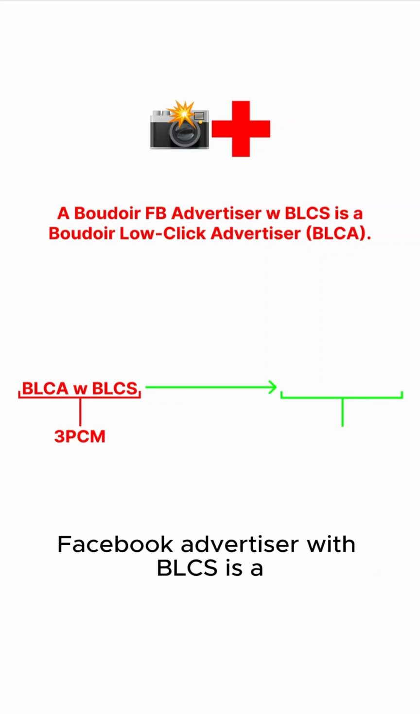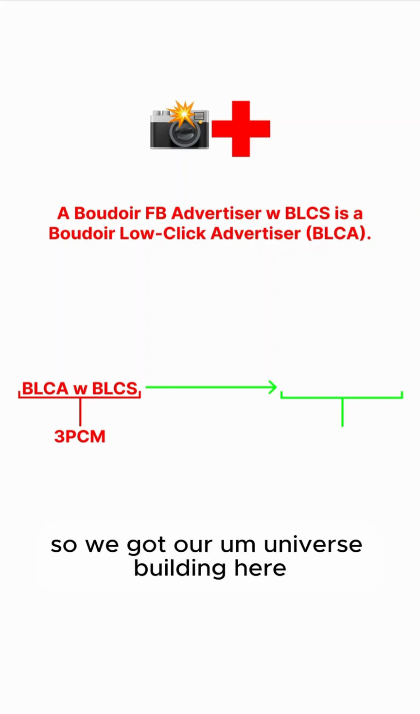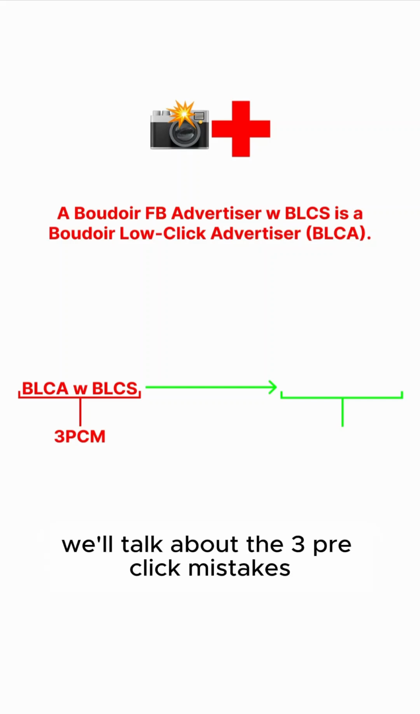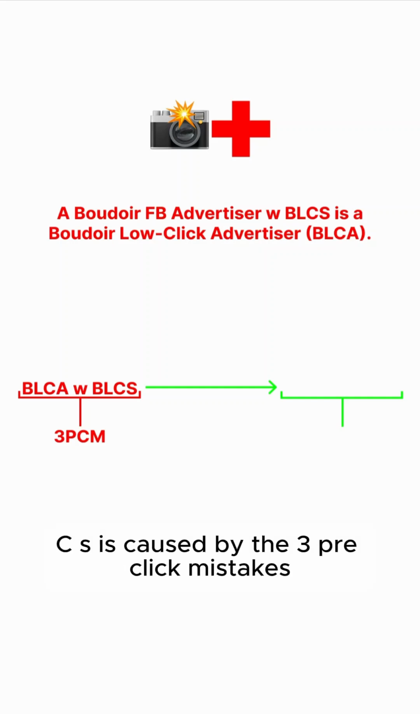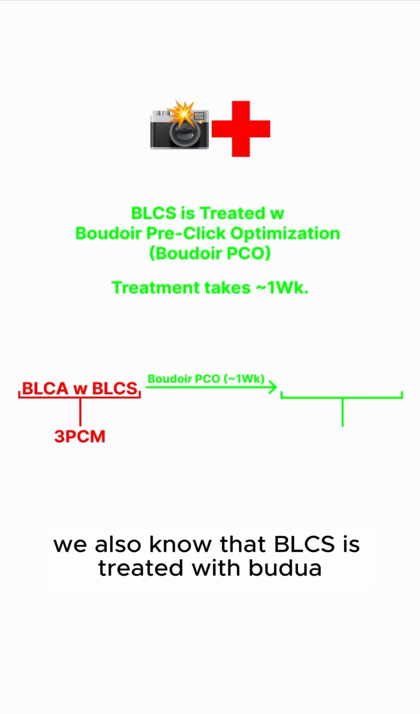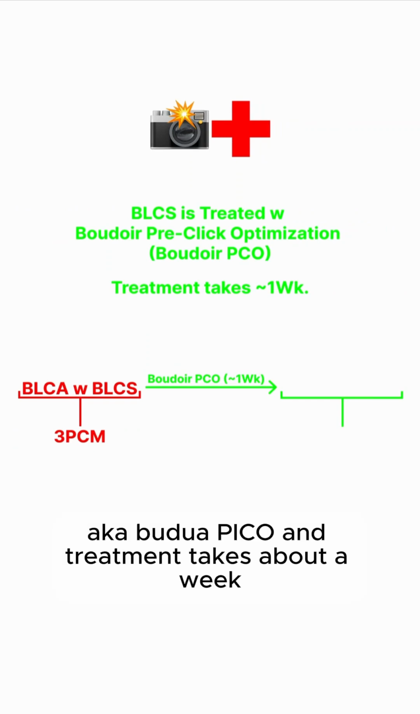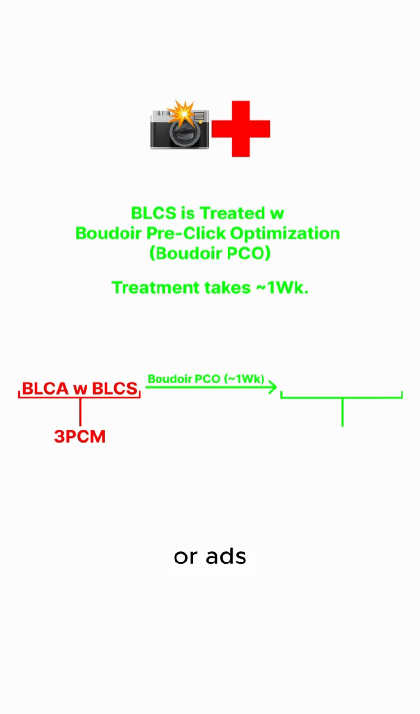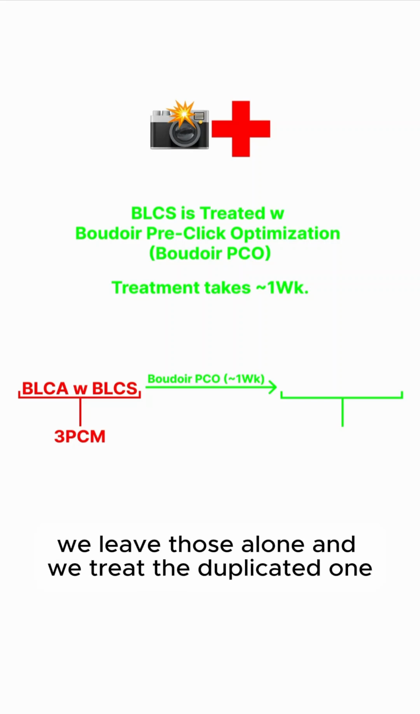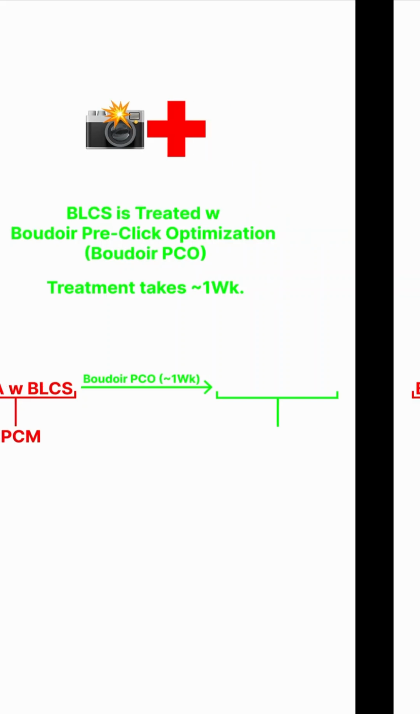We also know that a Boudoir Facebook advertiser with BLCS is a Boudoir low-click advertiser, a BLCA. So we got our universe building here. I'll talk about the 3 pre-click mistakes towards the end of the video, but a BLCA with BLCS is caused by the 3 pre-click mistakes. We also know that BLCS is treated with Boudoir pre-click optimization, aka Boudoir Pico, and treatment takes about a week. That's where we duplicate the current Facebook ad or ads, we leave those alone and we treat the duplicated one. And after a week, we keep whichever one has better metrics.